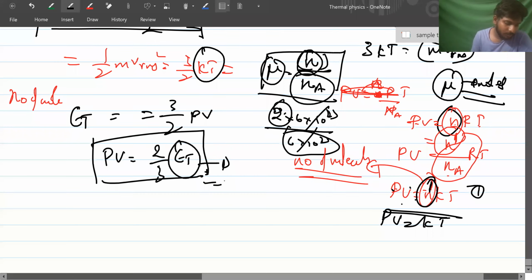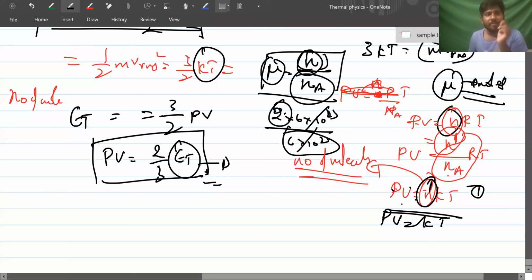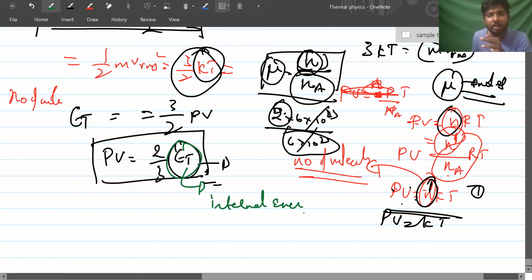2 by 3 of kinetic energy, translational energy. Then sometimes internal energy. Sometimes for single molecules means what? It can only have 3 degrees of freedom, right? That means 3 by 2 KT will be the entire energy of the molecule, right? That means 3 degrees of freedom means F by 2 KT, that one molecule's total energy, right? So can I write this ET as translational energy, internal energy of the molecule? Did you understand?